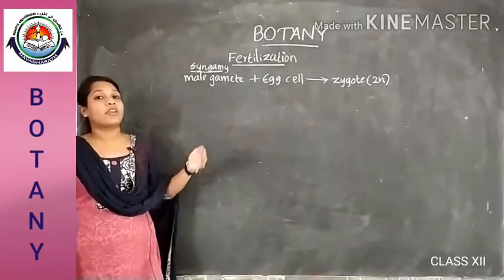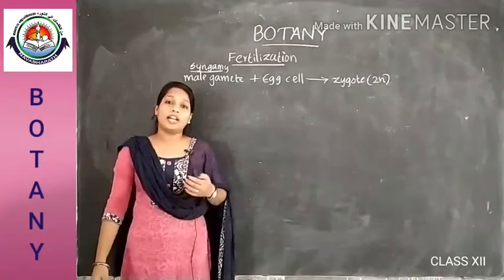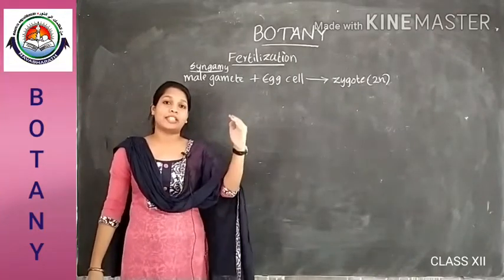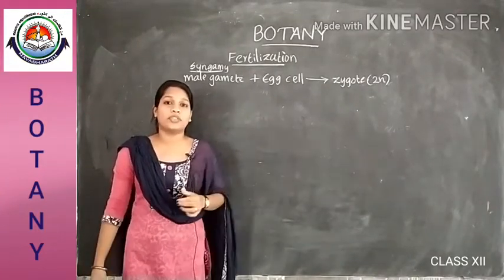And there is another male gamete. That male gamete will fuse with the polar nuclei, which are present in the central region of the embryo sac.